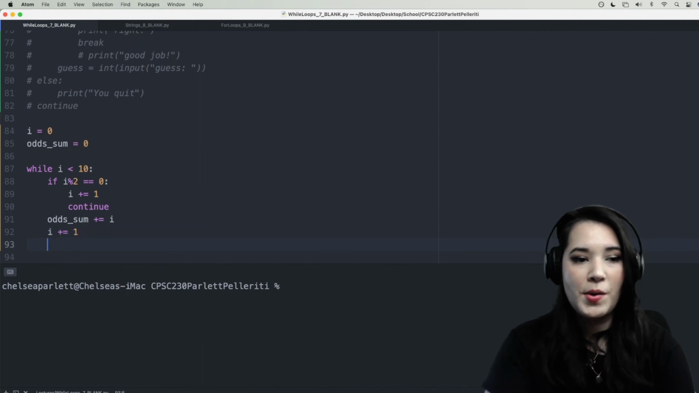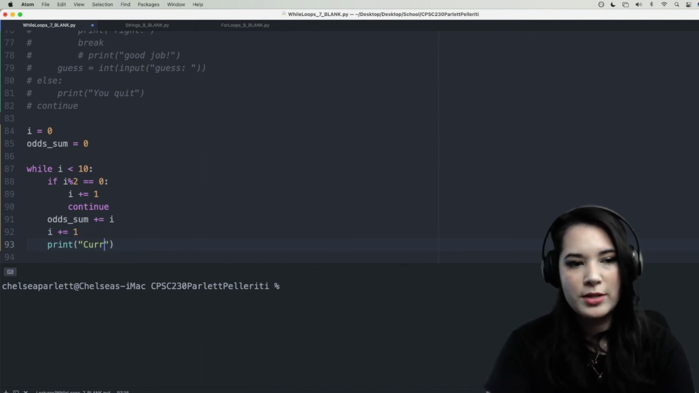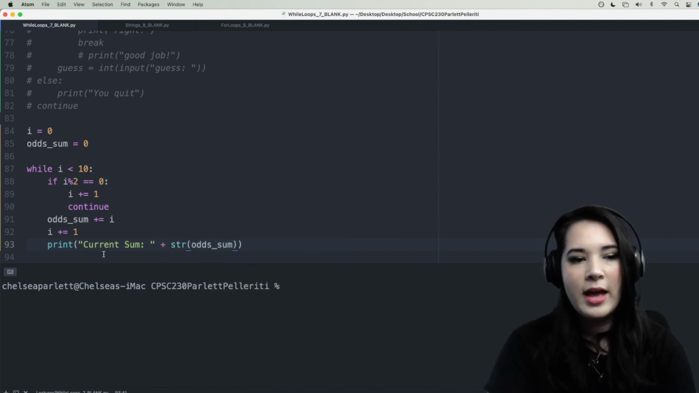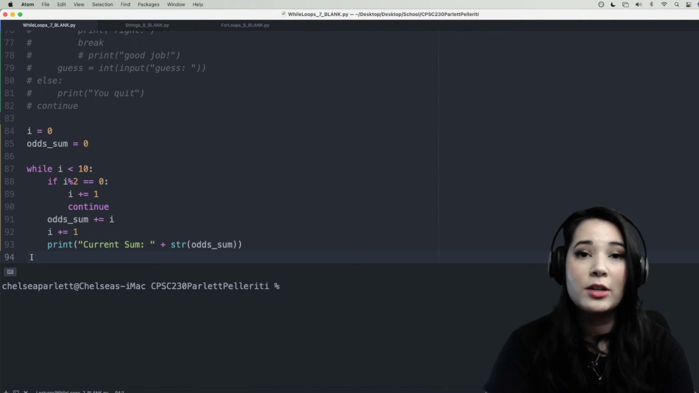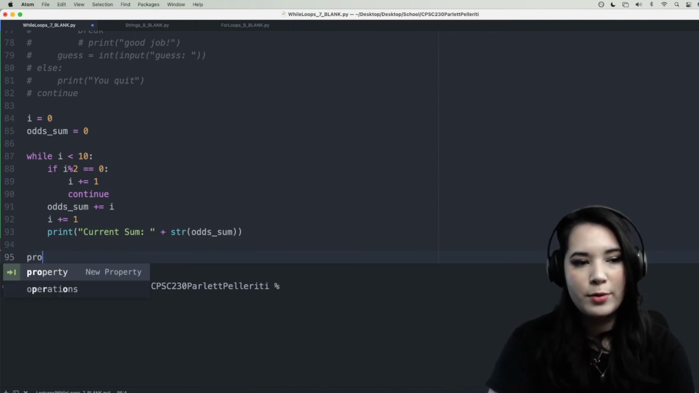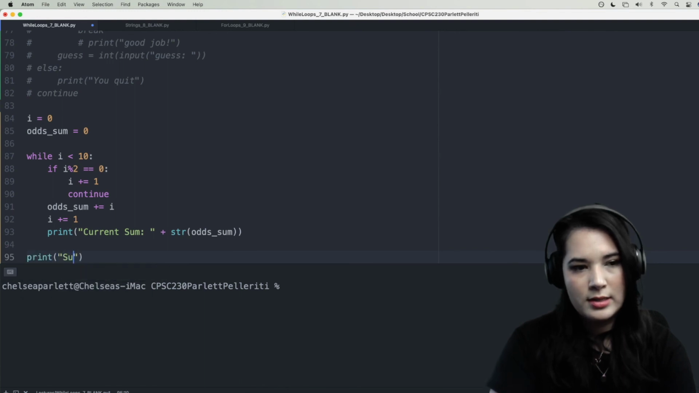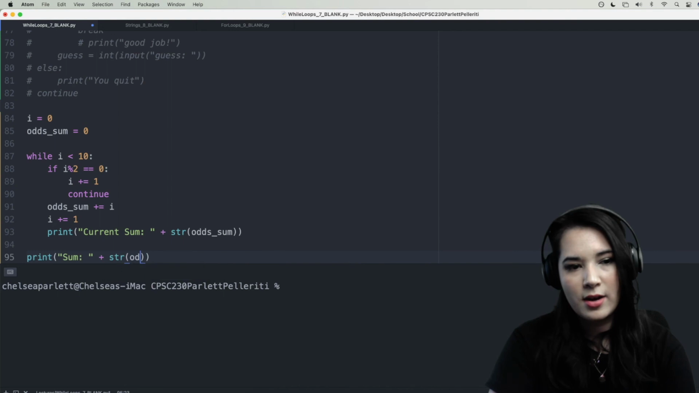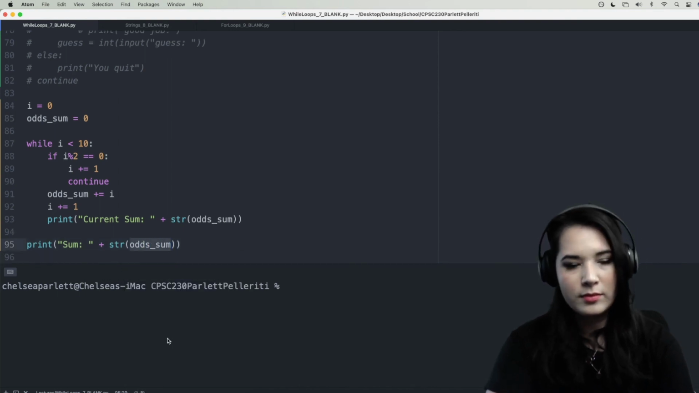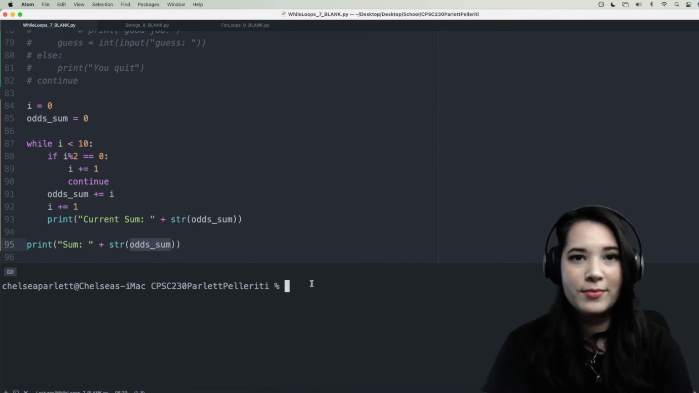Then let's go ahead and print the current total. So we'll say current sum plus odds_sum. And of course, once we're done with our entire loop, once it's looped through all the numbers less than 10, let's go ahead and print out sum plus, turn it into a string, odds_sum. Beautiful. All right, let's go ahead and run our code.